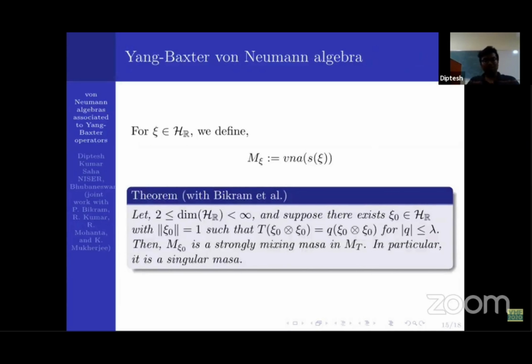Now suppose we get some results. Suppose for a vector xi, we define the singly generated Von Neumann algebra. What is a singly generated Von Neumann algebra? It is a Von Neumann algebra generated by a single element. The S_xi is as defined before.